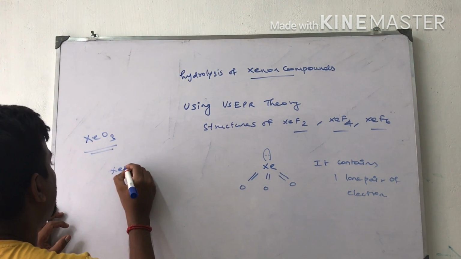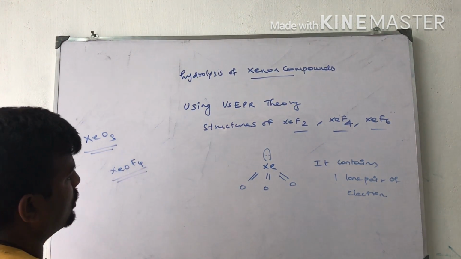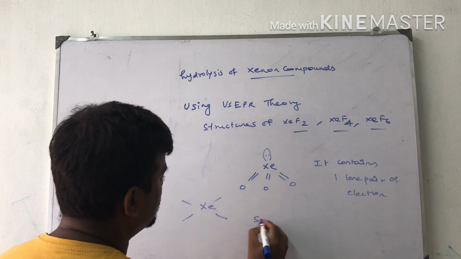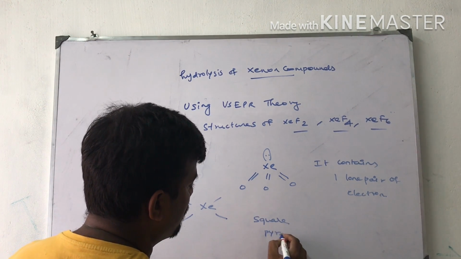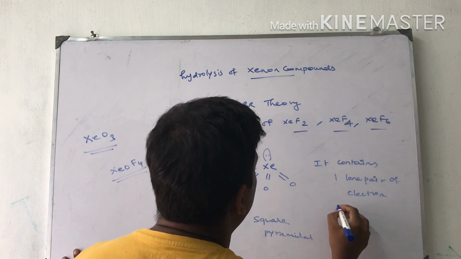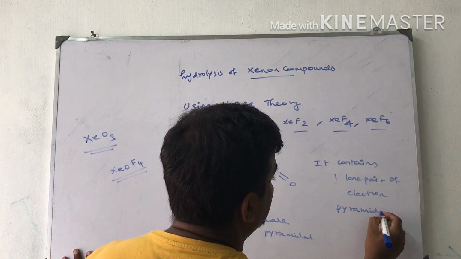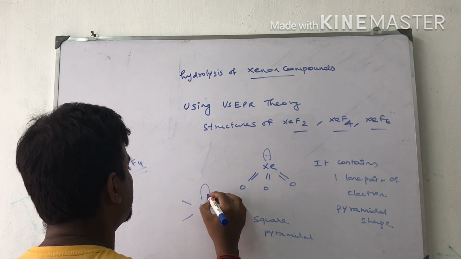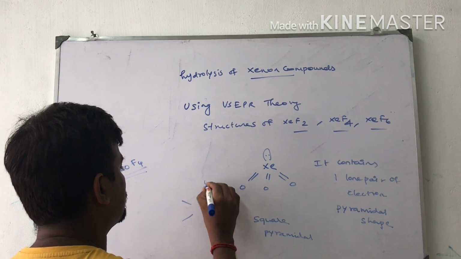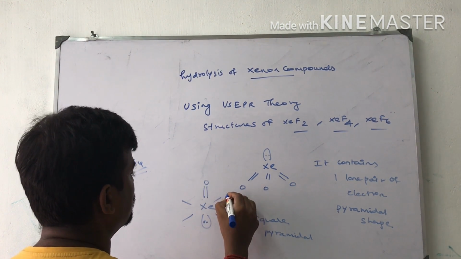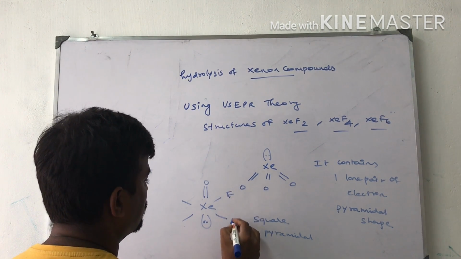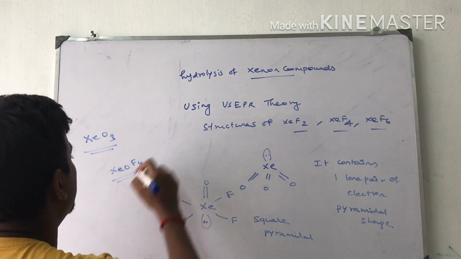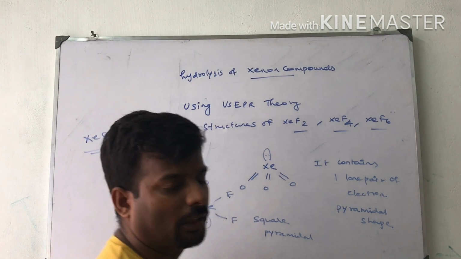The next structure is XeOF4. This is another structure, xenon oxyfluoride, with a square pyramidal shape. This is the structure of xenon oxyfluoride. These are the structures given in the textbook.